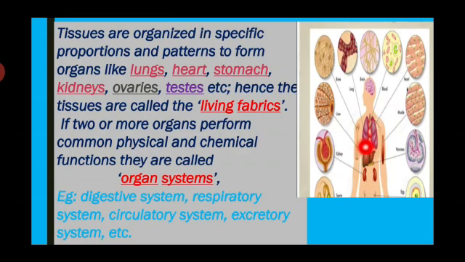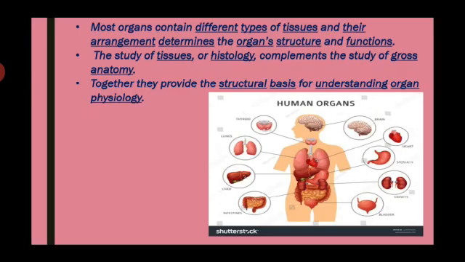Next, if two or more organs perform common physical and chemical functions together, they are called an organ system. Already we know that, isn't it? Many organs performing a common function together form an organ system. For example, the digestive system, respiratory system, circulatory system and excretory system. These systems work together, interconnected with one another.